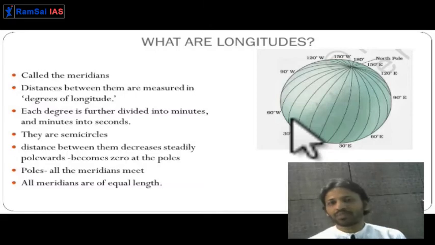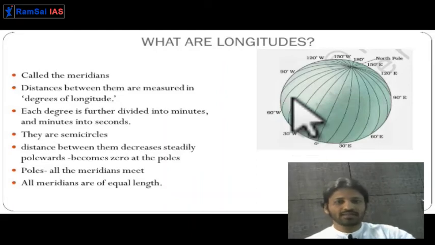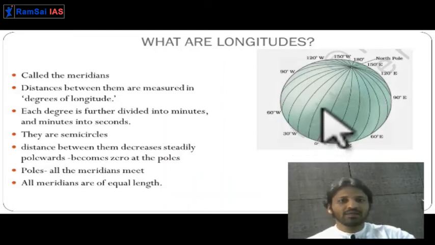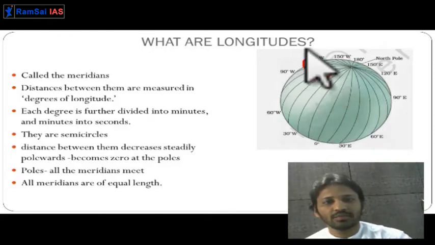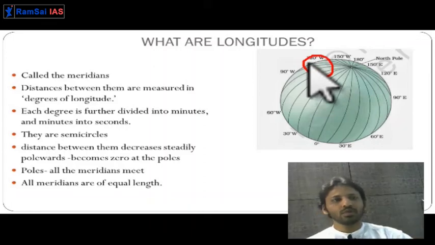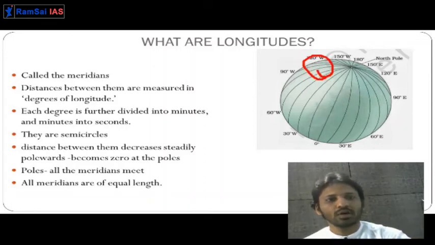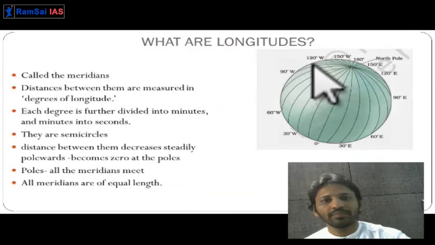Getting it? The distance between longitudes does not remain the same. As you move upwards, you can see in the diagram that at the equator the distance is very high, and at the poles the distance becomes 0. So the distance is 0 at the poles.